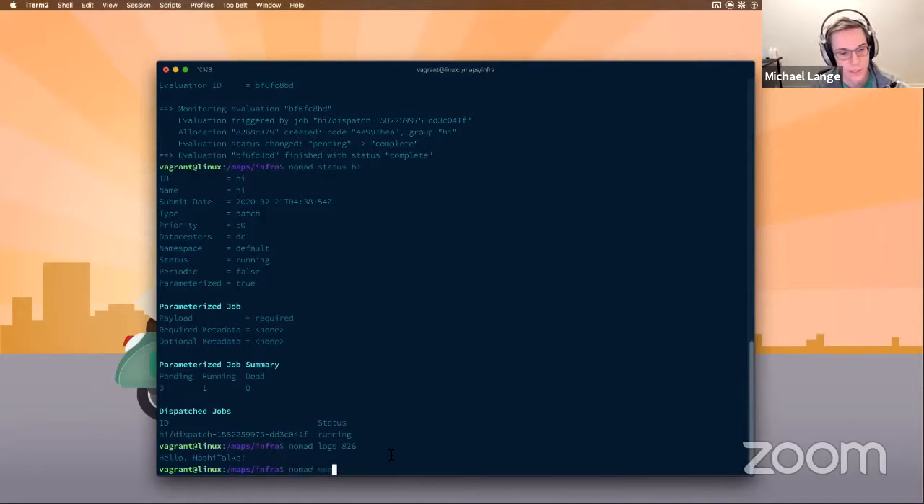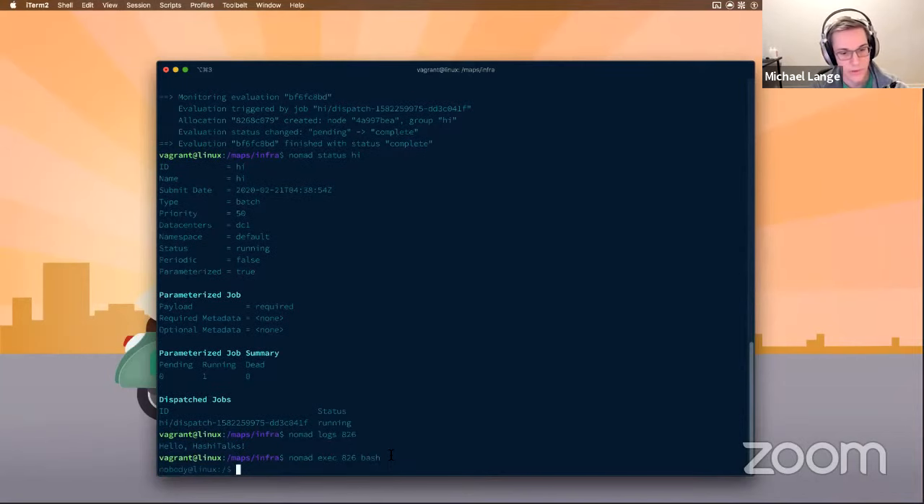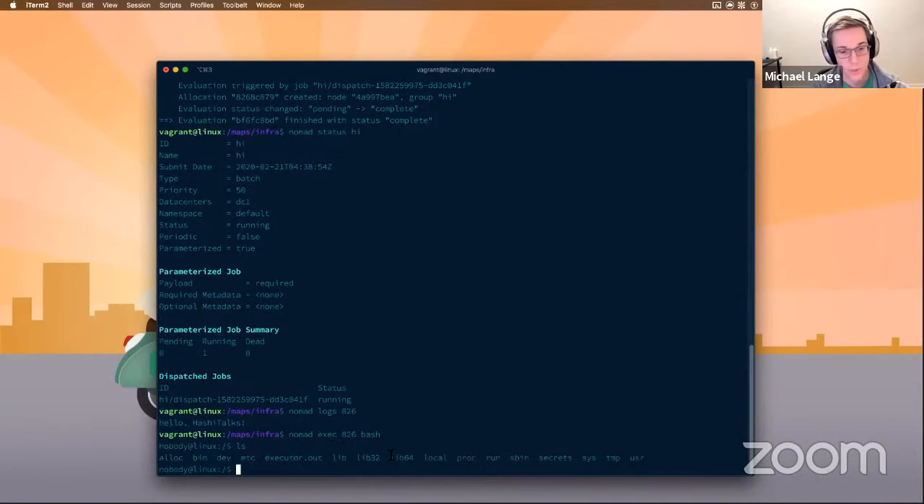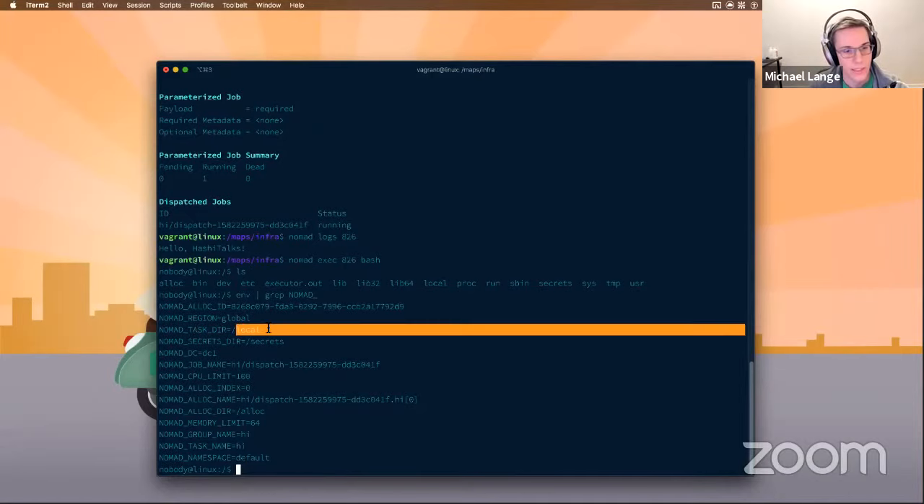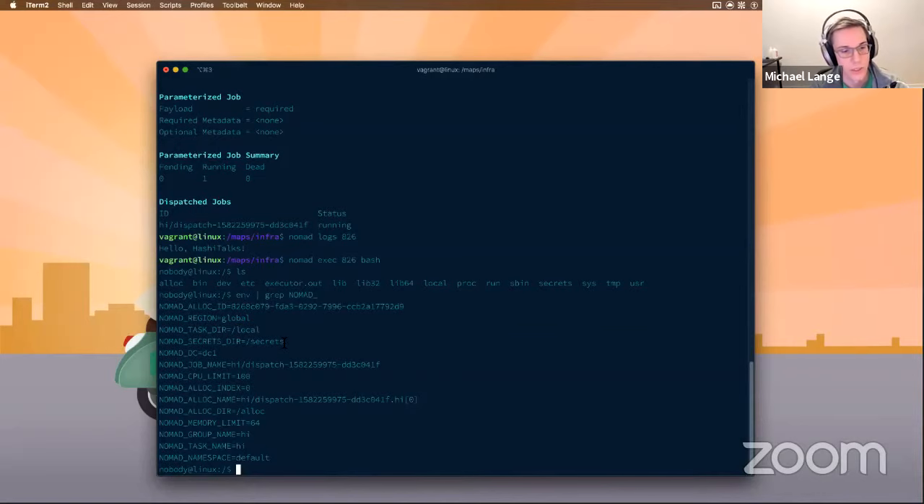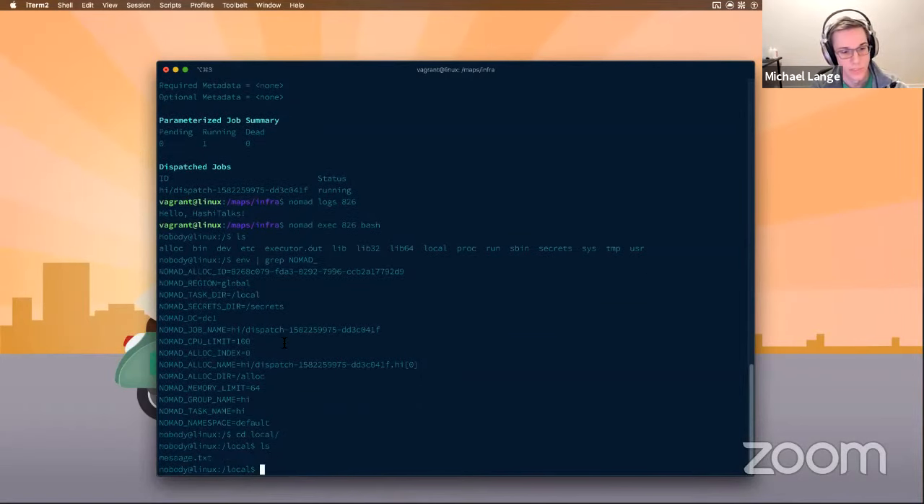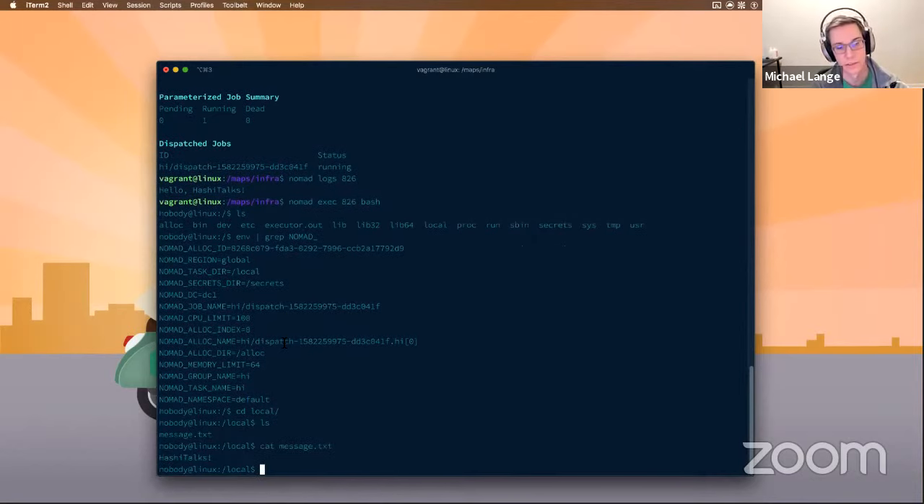I can also exec into this. So now I have a bash context within here. I can do an ls. I can also look at the inf. So in here, you can see all sorts of stuff, including Nomad taskdir, which I showed you before. So the reason we needed that before is that our file actually ends up inside this local dir. So I can go in there, and we see message.txt. If I cat it, it says HashiTalks.